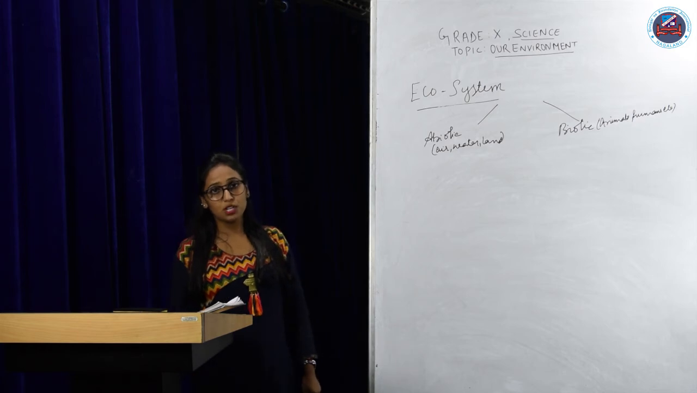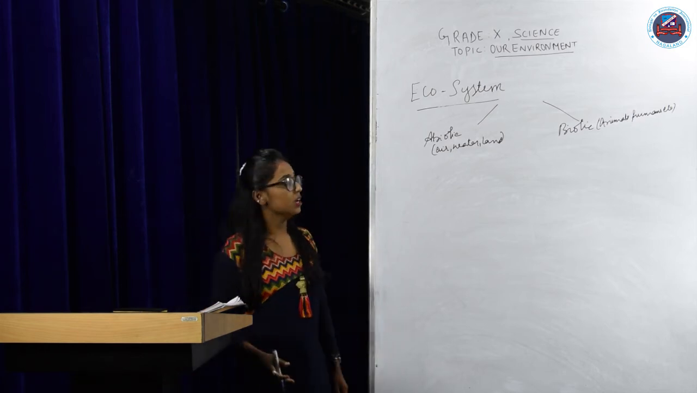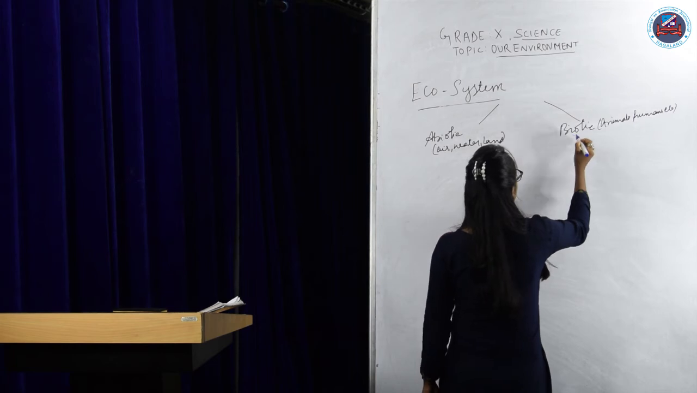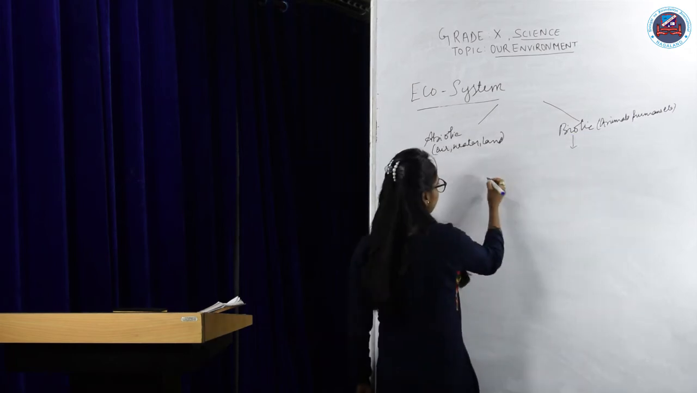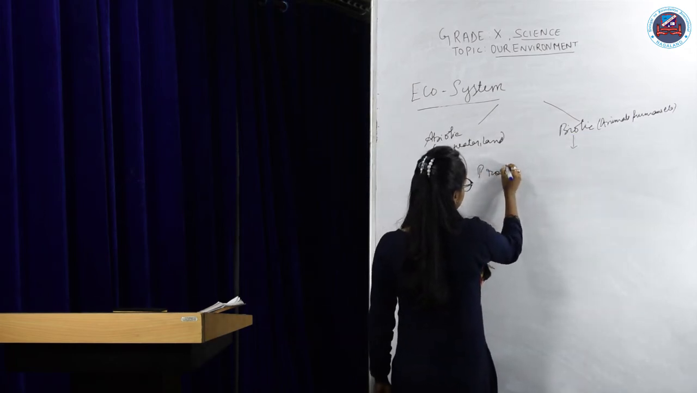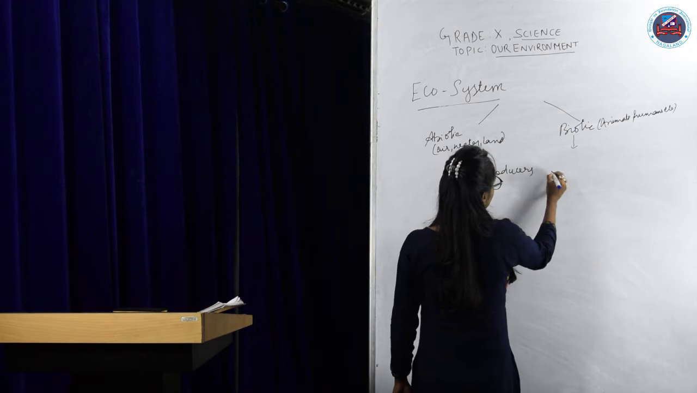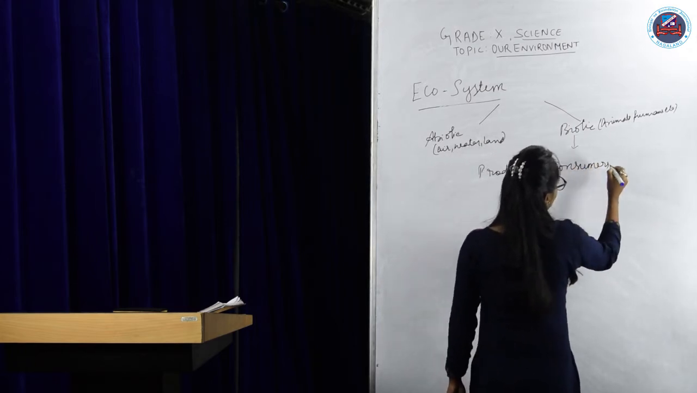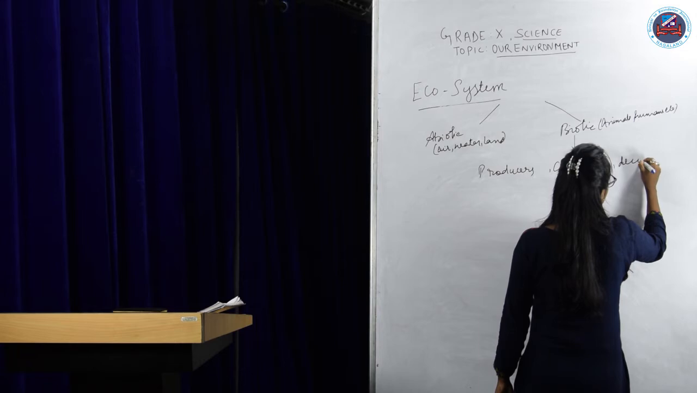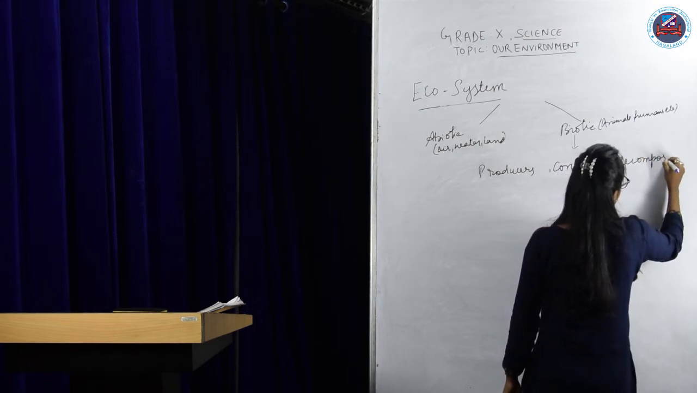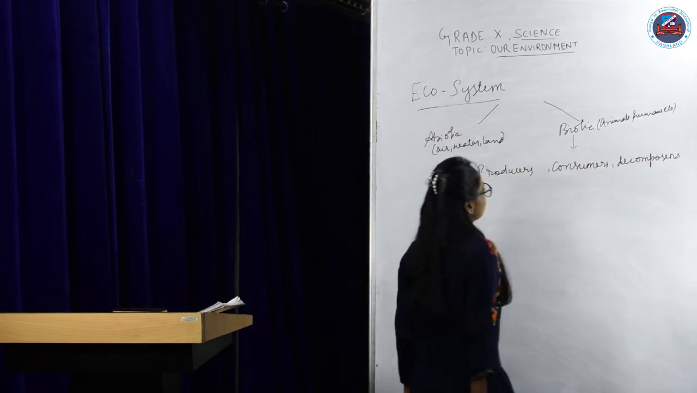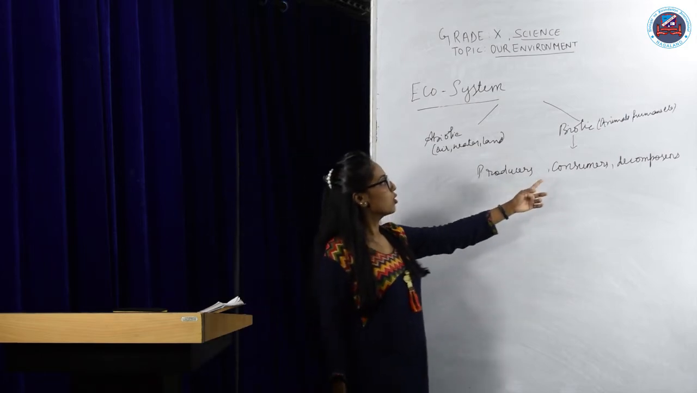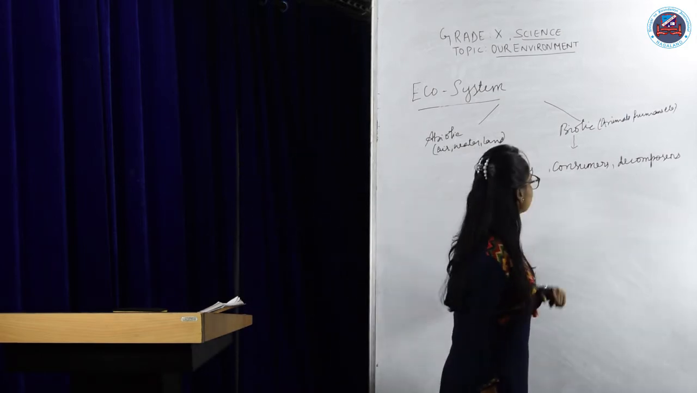Okay. Now these biotic components are further divided. On the basis of nutrition, these biotic components are further divided into producers, consumers, and decomposers.